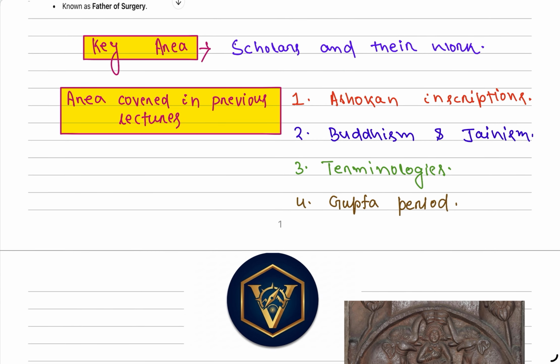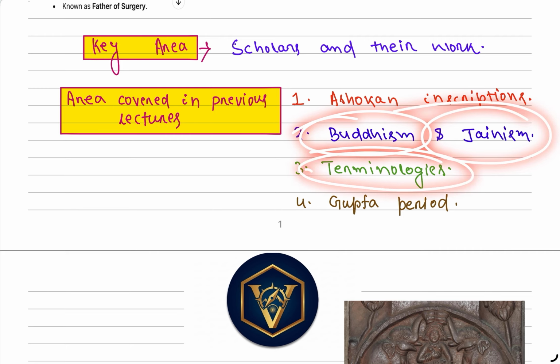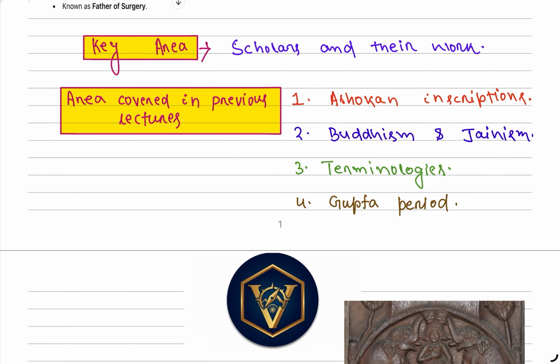So far we have discovered that in this question, scholars and their work are important. We have also seen areas of importance, like Asokan inscriptions, a famous area from which questions come, then Buddhism and Jainism, then terminologies: any ancient Indian terminologies become important from an exam perspective. Then the Gupta period, which is considered the golden period of Indian history, and that's why we see so much importance on the Gupta period.